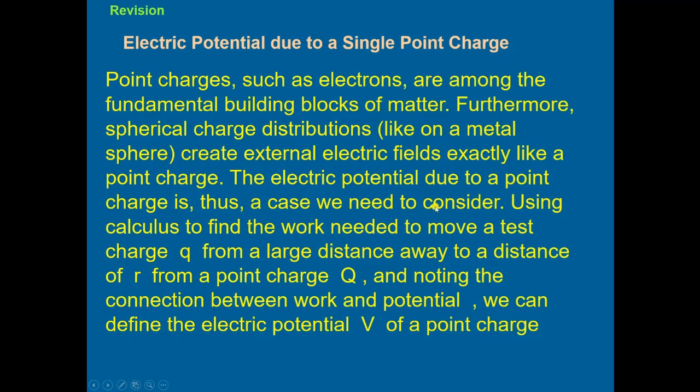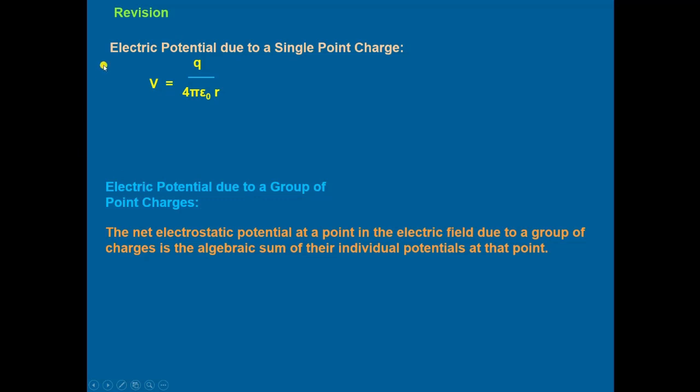The electric potential due to a point charge is thus a case where we need to use calculus to find the work done needed to move a test charge q from a large distance away to a distance r from the point charge Q. Noting the connection between the work done and the potential, we can define the electric potential due to a single point charge, that is V is equal to Q upon 4 pi epsilon naught r.